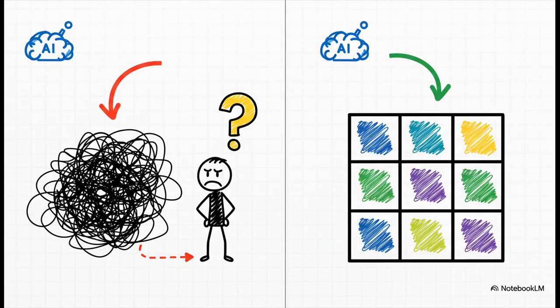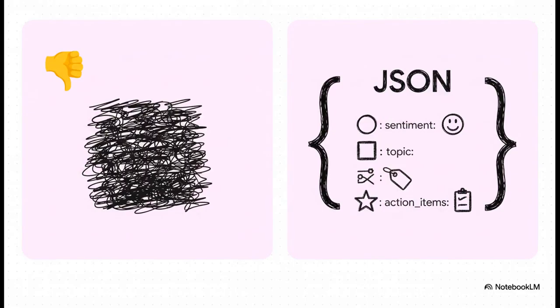Now this next mistake is a little more subtle, but oh my gosh, it's so important, especially if you're trying to build an application or a workflow. If you don't tell the AI how to structure its answer, you're just going to get a big wall of text that you then have to clean up by hand. This next example is a total game changer for anyone building things.